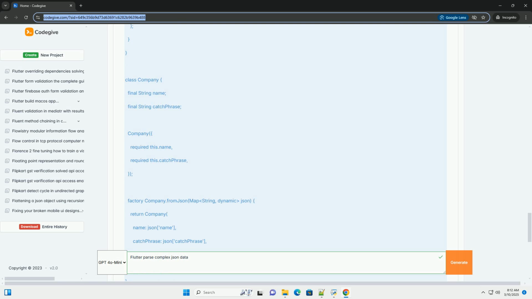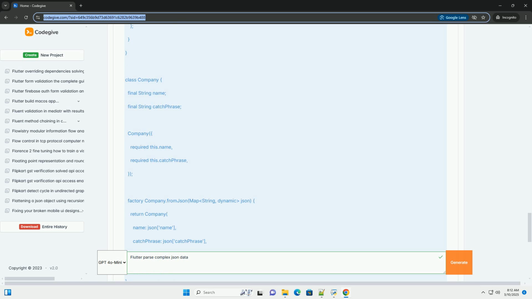4. JSON serialization/deserialization libraries. Consider using libraries like json_serializable and build_runner for generating boilerplate code for JSON serialization and deserialization. This can significantly reduce the amount of manual code you need to write and improve maintainability. This is also a good approach if you want to use from and to methods to serialize and deserialize JSON.